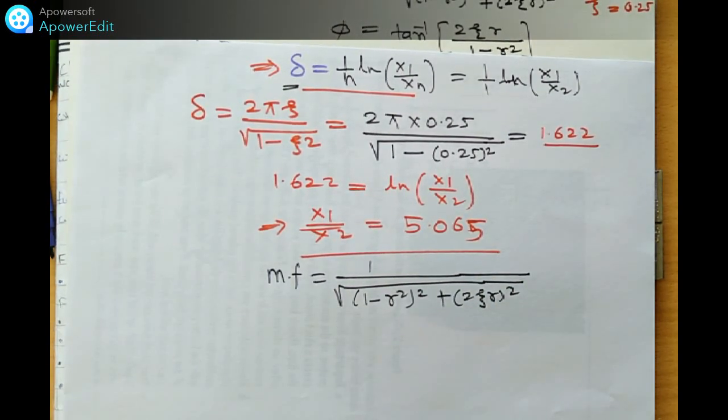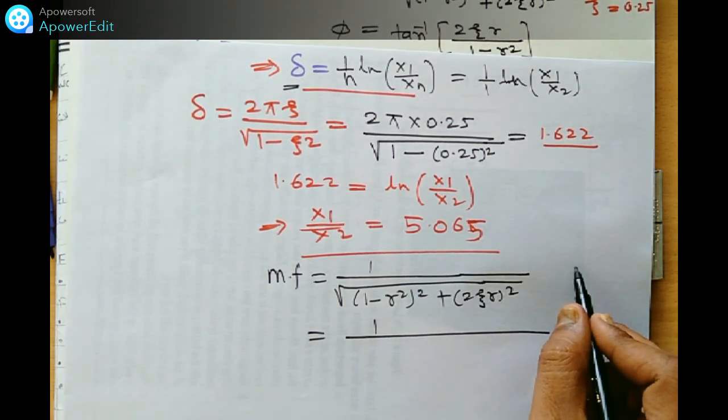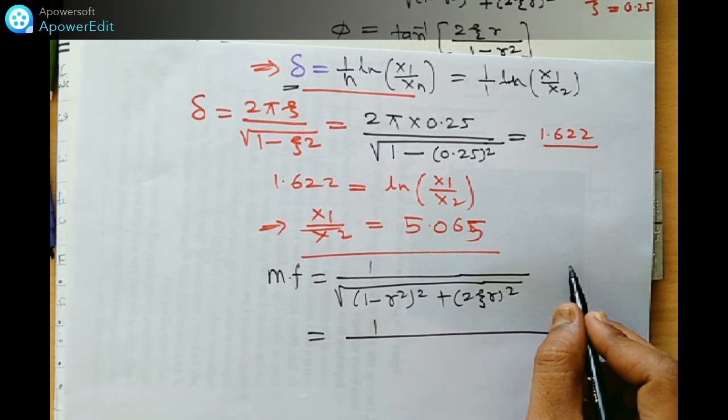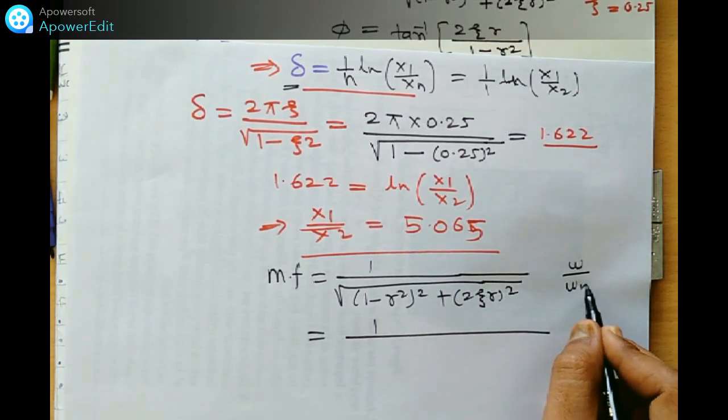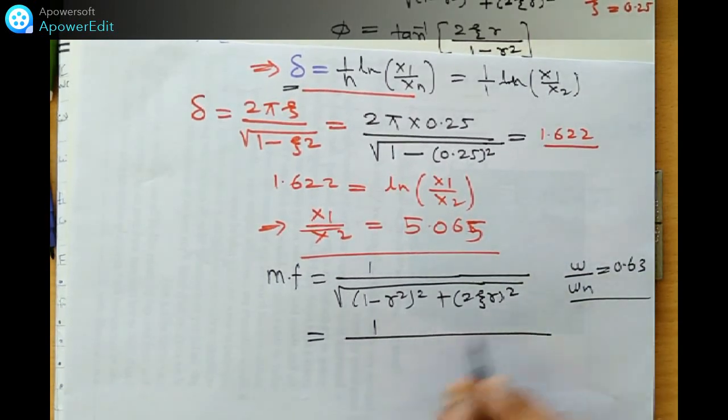We put all the values. This r is omega by omega n, already given to us as 0.63 in the numerical.